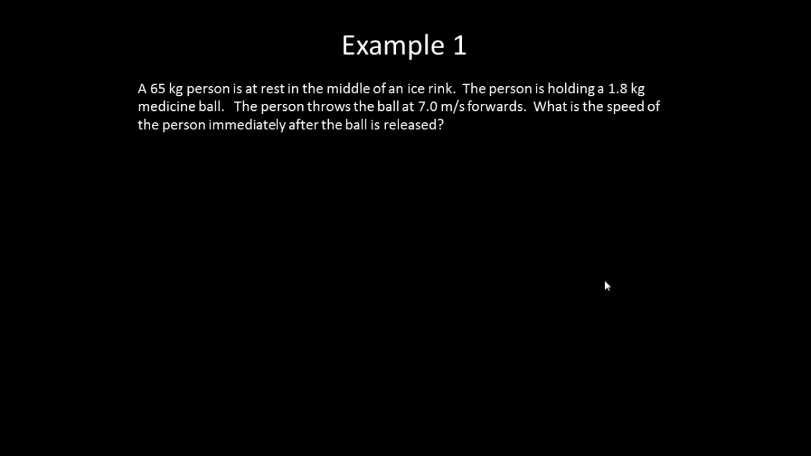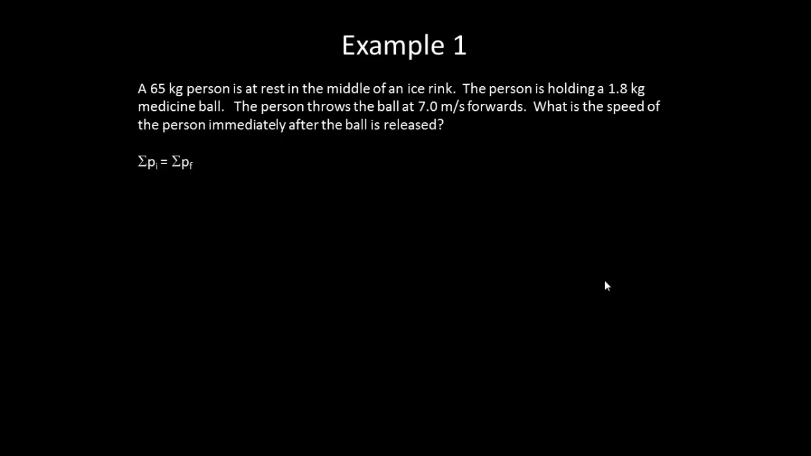So let's start with an example. A 65 kilogram person is at rest in the middle of an ice rink. The person is holding a 1.8 kilogram medicine ball. The person throws the ball at 7.0 meters per second forwards. What is the speed of the person immediately after the ball is released? Well, for this, our before is going to be when the person is just holding the ball. The after will be right after the person has released the ball.